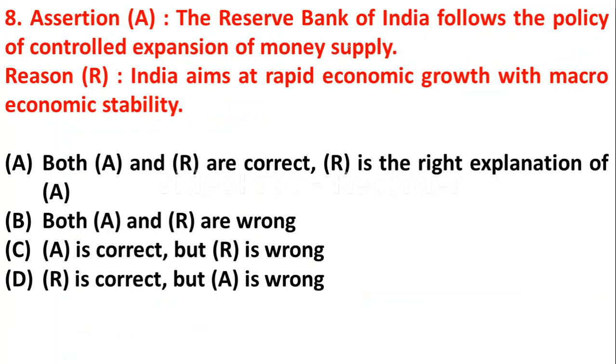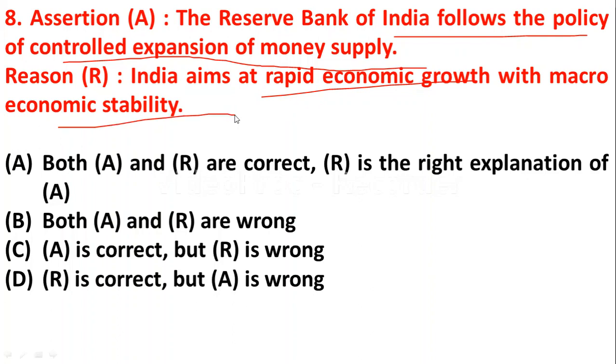Question number 8. Again the assertion is: the Reserve Bank of India follows the policy of controlled expansion of money supply. Reason: India aims at rapid economic growth with macroeconomic stability. So here option A is correct. Both assertion and reason are correct. The reason is the right explanation of the assertion.